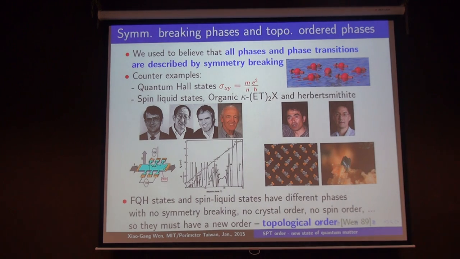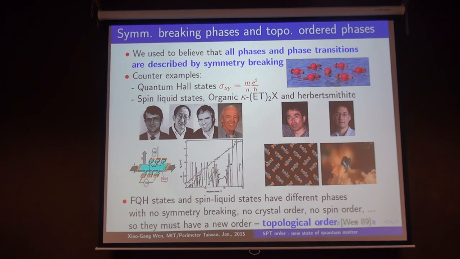The study of topological order is motivated by the study of quantum states of matter and their phase transitions. For a long time, we thought all phases and phase transitions were described by symmetry breaking.